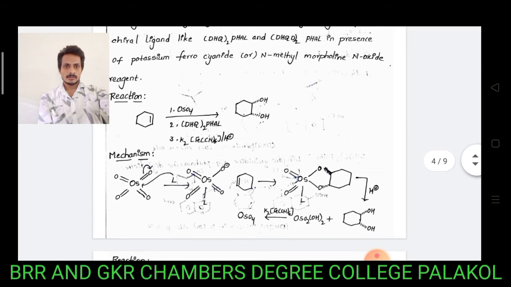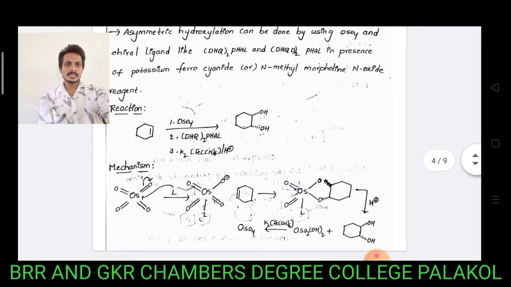In the first reaction, the alkene system is treated with osmium tetroxide and DHQ2 PHAL, with potassium ferrocyanide. Potassium ferrocyanide is used for regeneration of osmium tetroxide. It gives 1,2 syn diols. The diols always form below the plane.